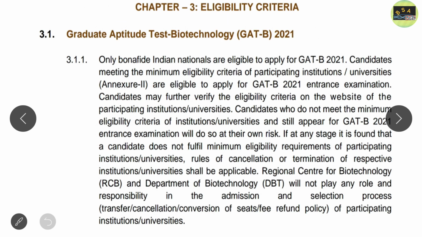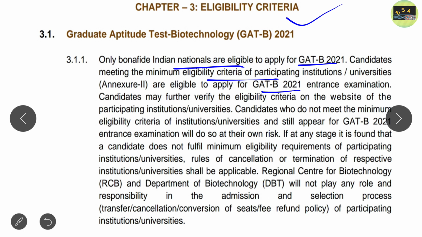Clear? Now, what will be the eligibility criteria? This is a very important point: the eligibility criteria for GATE B 2021. We will only discuss 2021 here. The minimum eligibility criteria are set by the participating institutions and universities. Only Indian nationals are eligible to apply for GATE B 2021. This is one of the most important things, and candidates who meet the minimum eligibility criteria of the participating institutions are eligible to apply for GATE B 2021.